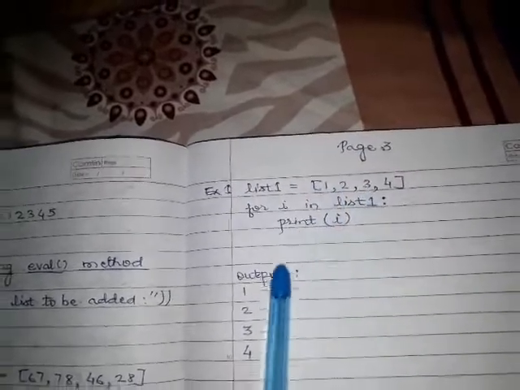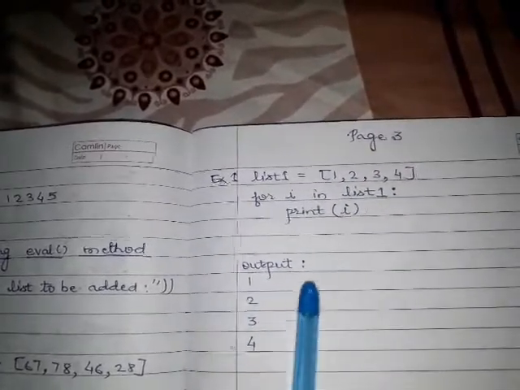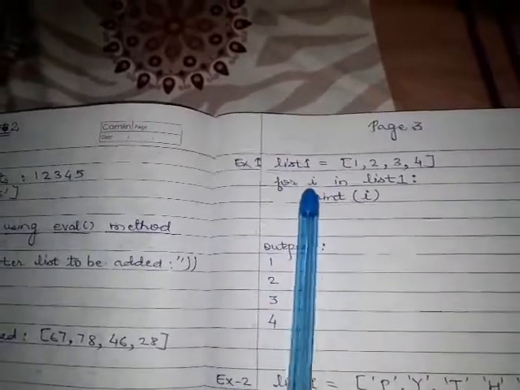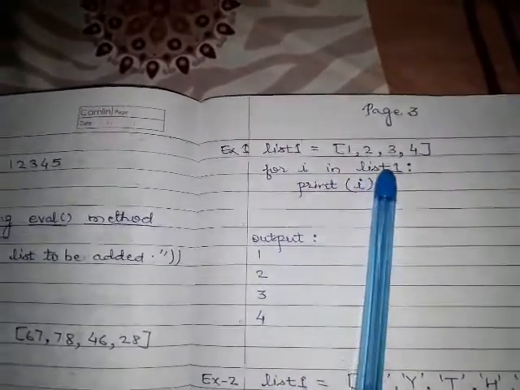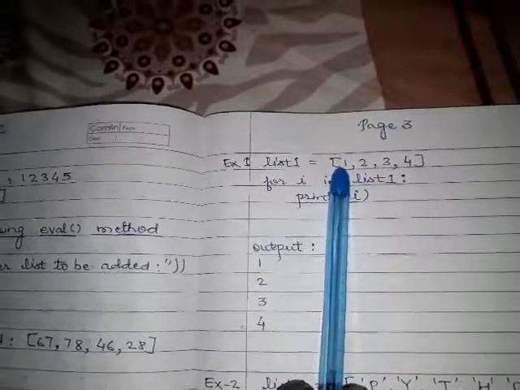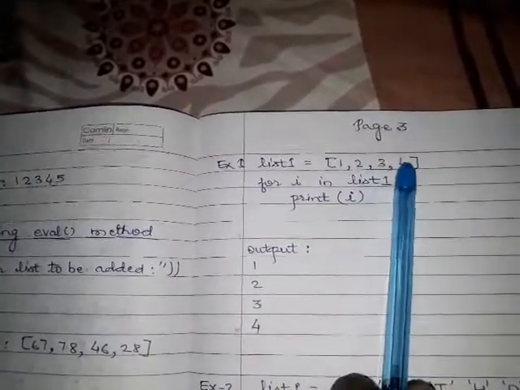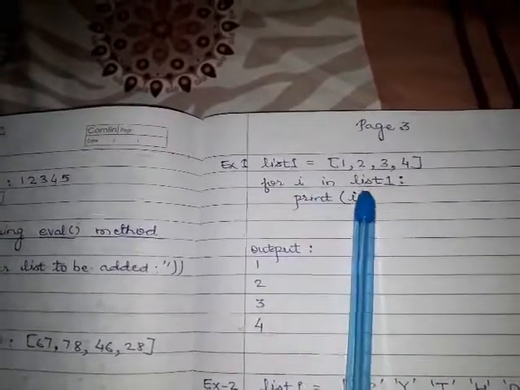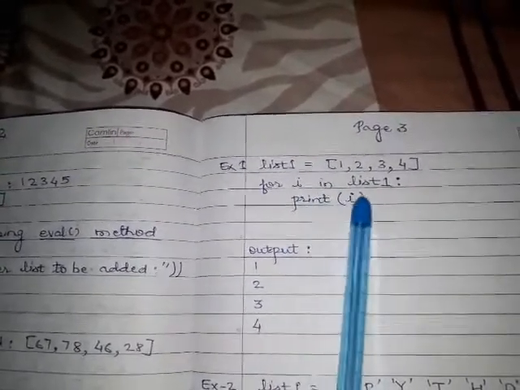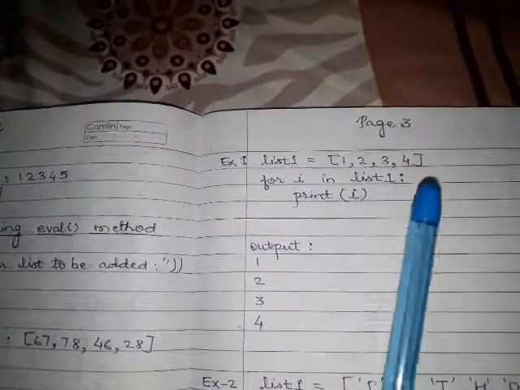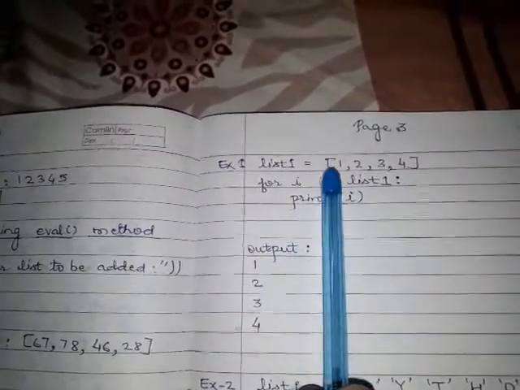We have seen all the items. We have printed all the items with the help of the print method, and how our variable i is assigned the items one by one. First iteration, first element; second iteration, second; third iteration, third element; fourth iteration, fourth. And you can use this variable in your expression. I am printing it, but you can also use it in calculations, for addition and subtraction, because i contains the value.